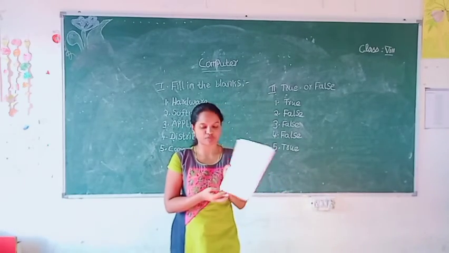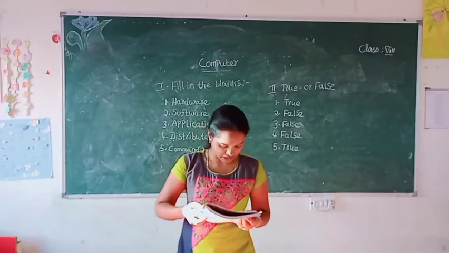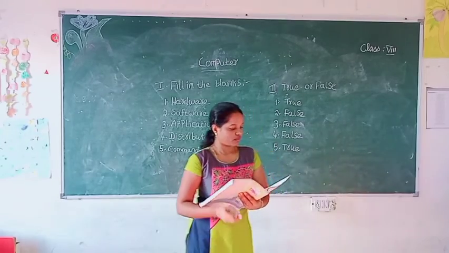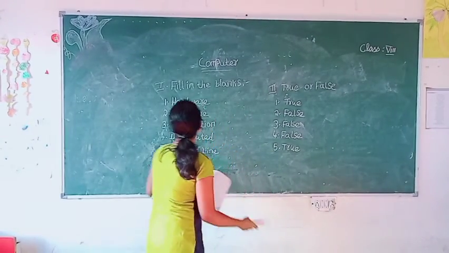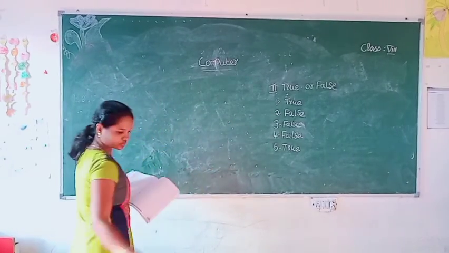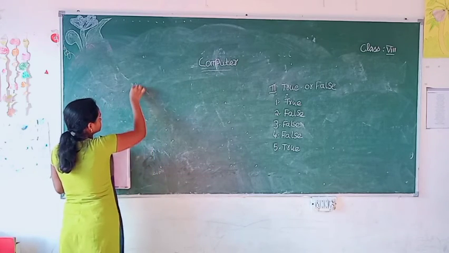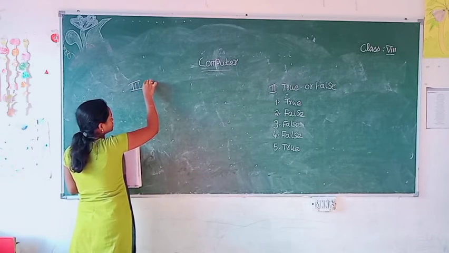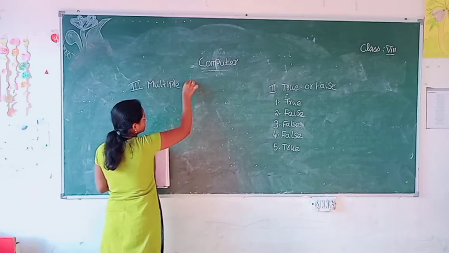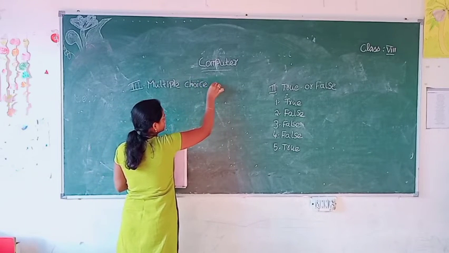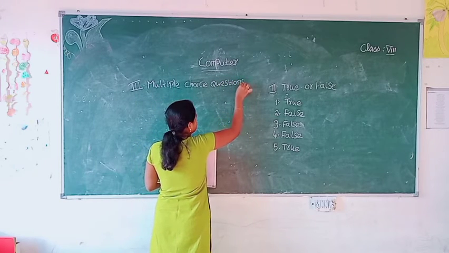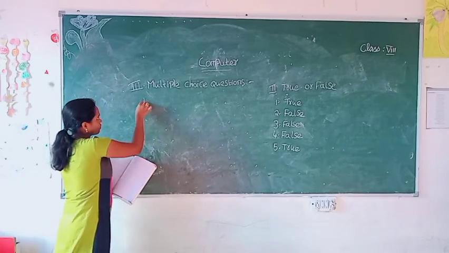Okay students, turn the next page, page number 14. Multiple choice questions.